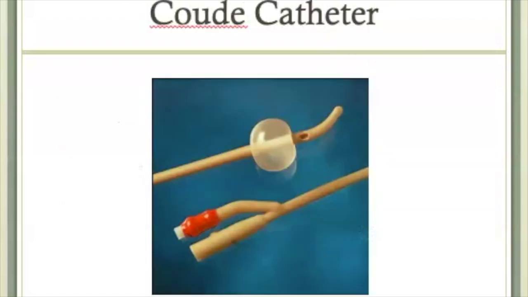This is a Coude catheter. It is used for a client with significant urethral stricture due to BPH or prior prostate surgery in males, prior radiation in the pelvic area to treat cancer, females with atrophic vaginas, and prior urethral injury. The tip of the catheter has an upward curve, and it is made of a stiffer material, which makes it easier to pass the catheter through the urethra that has been narrowed by the hypertrophy of the prostate, which surrounds the urethra, or any other disease process that has caused urethral stricture.